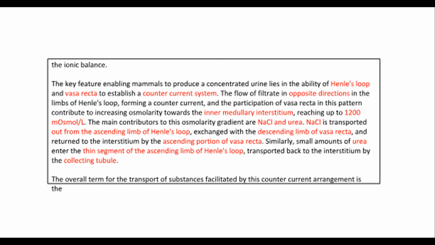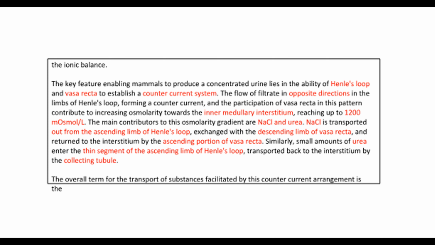Sodium chloride is transported out from the ascending limb of Henle's loop, exchanged with the descending limb of vasa recta, and returned to the interstitium by the ascending portion of vasa recta. Similarly, small amounts of urea enter the thin segment of the ascending limb of Henle's loop, transported back to the interstitium by the collecting tubule.